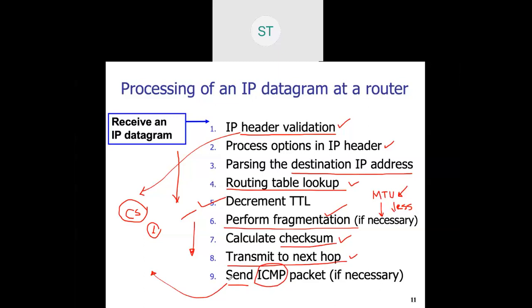Then which fields are not at all processed by the router?